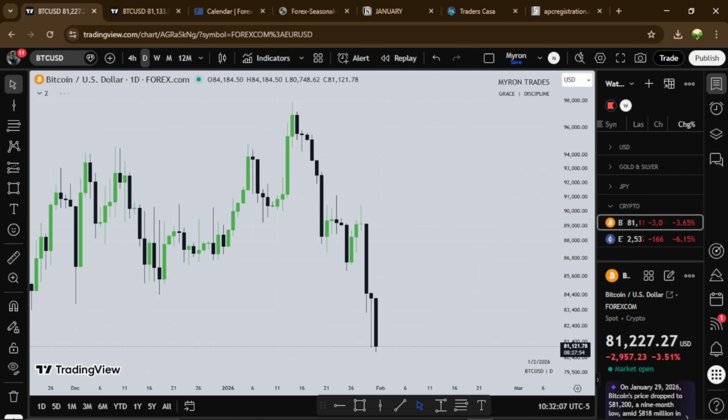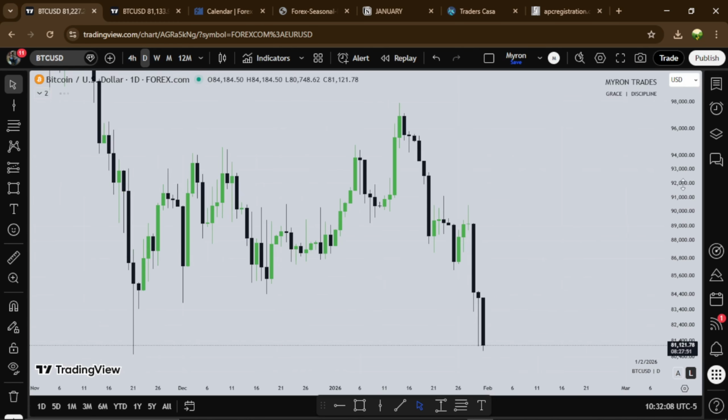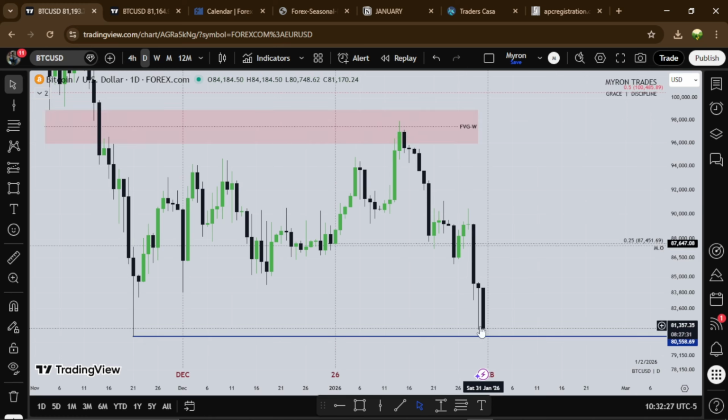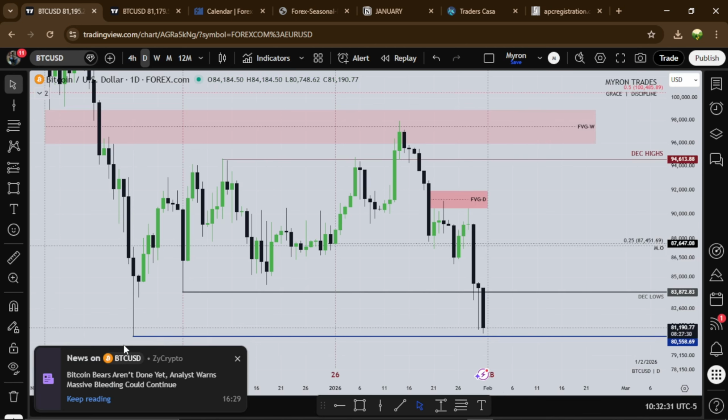So Bitcoin has been crazy bullish, then crazy bearish. Bitcoin has been dropping for the month of January, and we see how this fair value gap, this candle's low and this candle's high, held price. We see price going lower and trading lower. So I'll be watching this low to see what Bitcoin will do with this low, right?